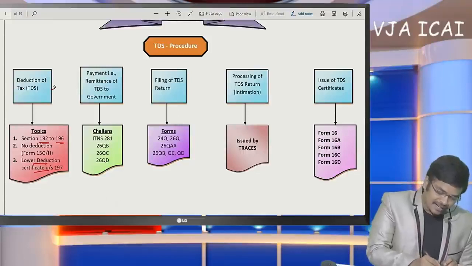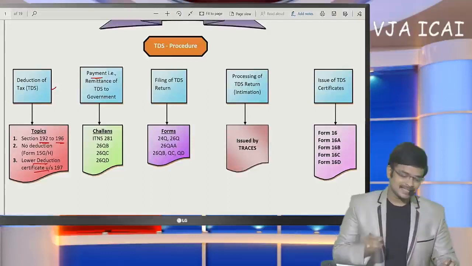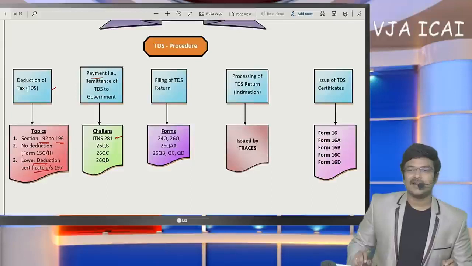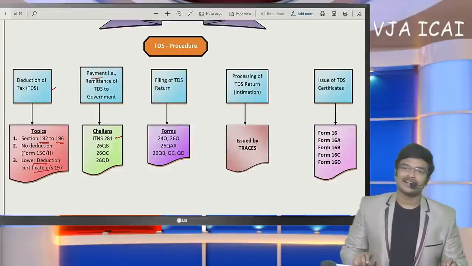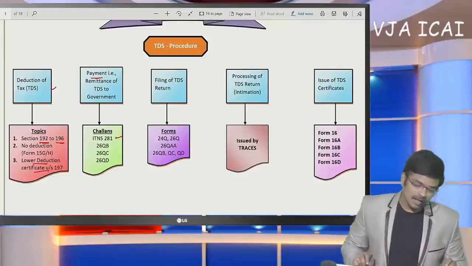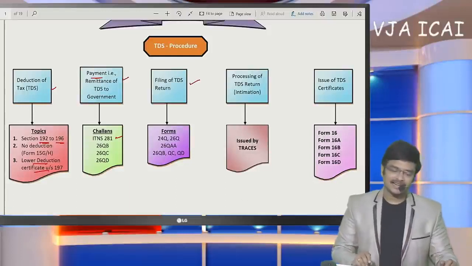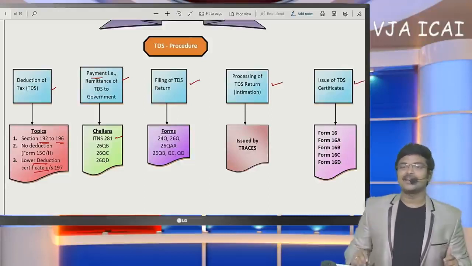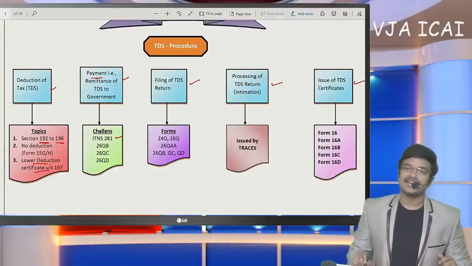And next, after deduction, payment to the government in different challans. ITNS 281 is generally the challan we are going to use. Along with that, there are also 3 different challans like 26QB, QC and QD. What are the circumstances in which we are going to use those challans? And filing of TDS return. After making the payment, we are going to file our TDS return, and then our TDS return will get processed, and later we can issue TDS certificates to the deductee. So this is the procedure for TDS.